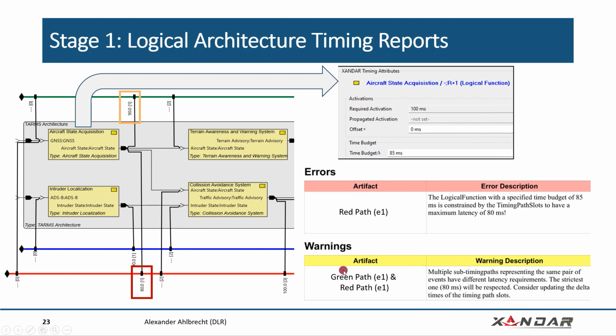And this also brings us to the second error, which is displayed right here, that we have specified a timing budget of 85 milliseconds, even though our strictest timing requirement is 80 milliseconds. So we can also address this error and make sure that we do not have an inconsistent specification for our system.